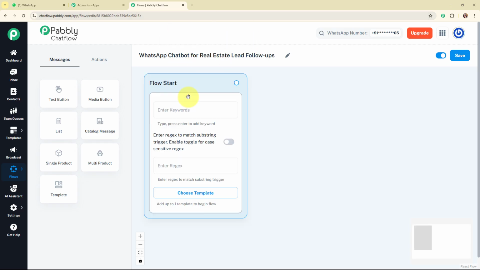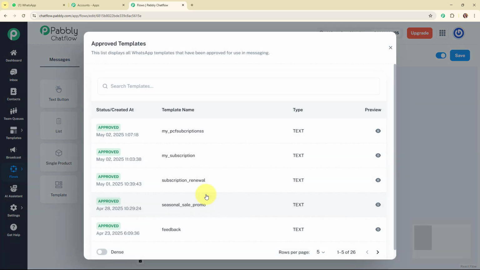It is asking me to set up the flow start. So I need to set up the flow start, that means the trigger for this WhatsApp chatbot. Here you can see we can select the trigger as keywords, regex and template. If you wish to trigger your WhatsApp chatbot through a template, then you need to select the template from your template library over here.